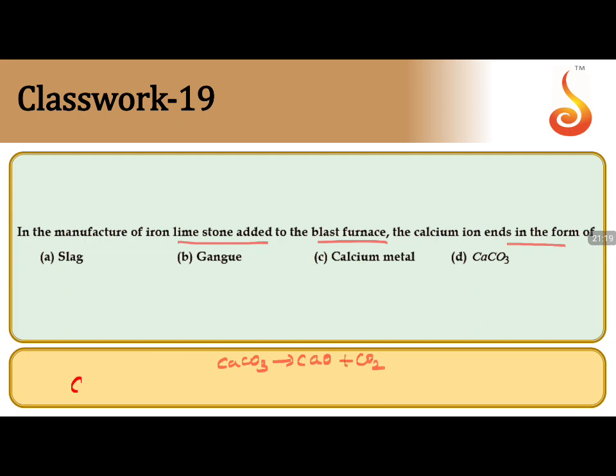This CaO combines with SiO2, the impurity, resulting in the formation of CaSiO3, calcium silicate, which is called slag. So this is your flux and this is your impurity. Impurity and flux result in the formation of slag. So the answer is A, formation of slag.